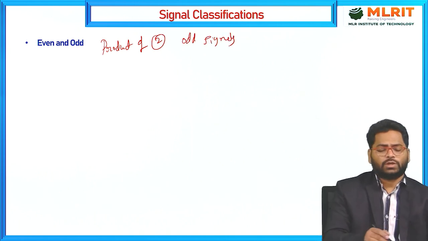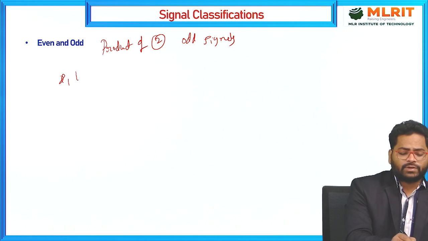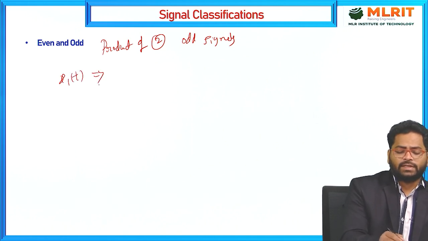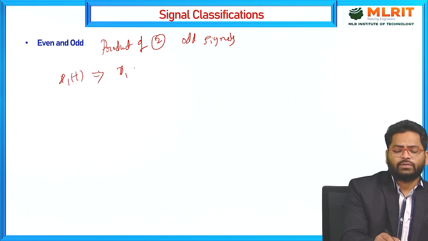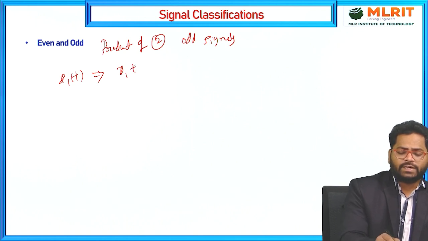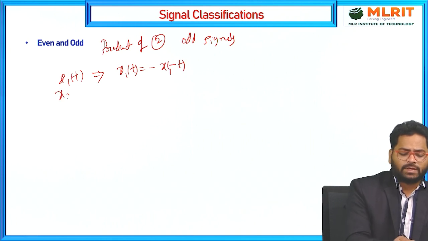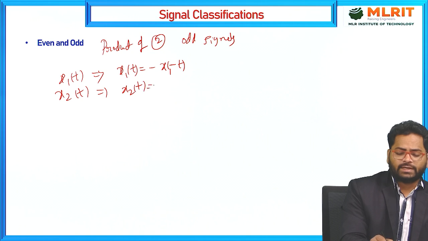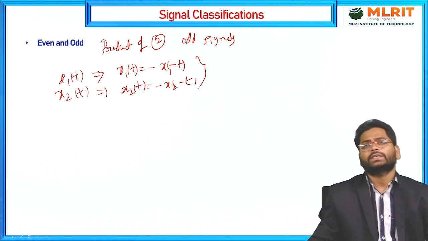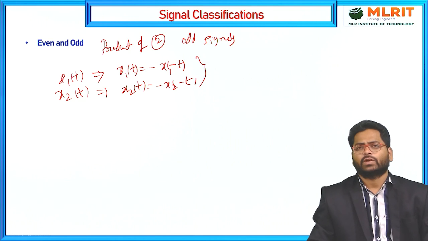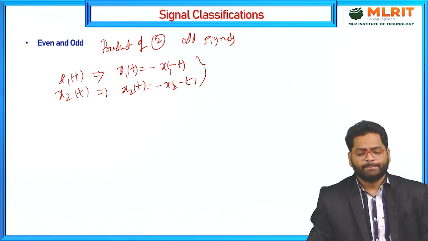Product of two odd signals. Take x1 of t as one signal. If it is odd, then x1 of t is equal to minus x1 of minus t. This is the first one. Similarly, I am taking x2 of t, and I can write x2 of t as minus x2 of minus t. If these two conditions are satisfied, then x1 of t and x2 of t are both odd signals.